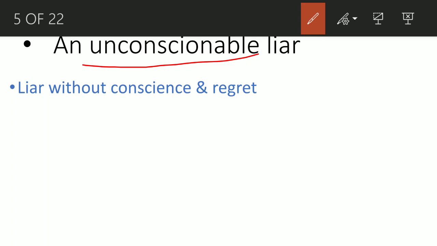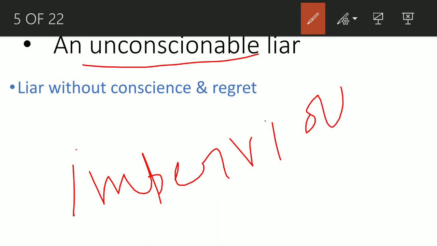That impervious, again, impervious. Impervious means indifference. Indifference, again, when you are unaffected by something. What is happening around you doesn't really affect you, so you have built an indifference, and you are an indifferent person.